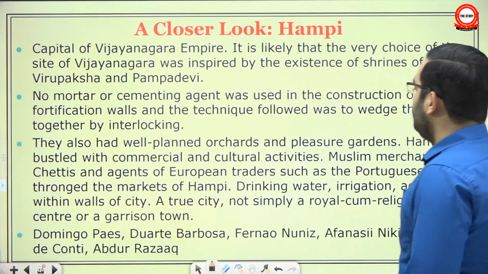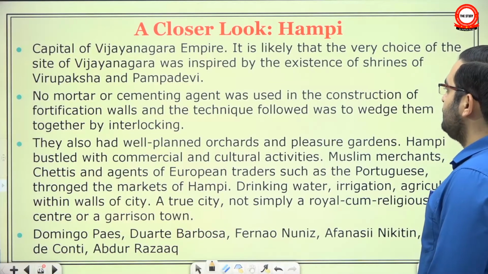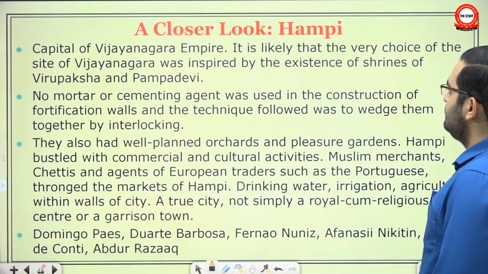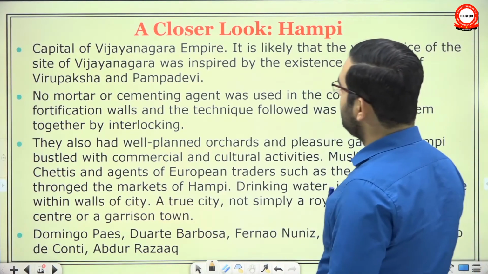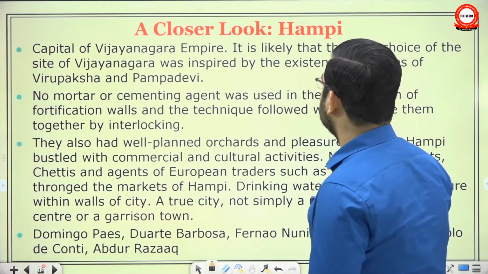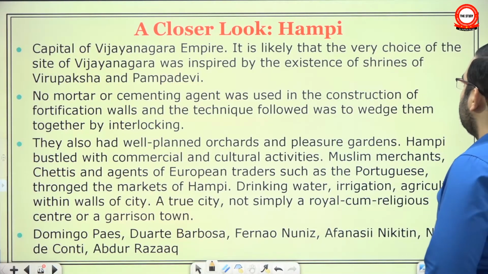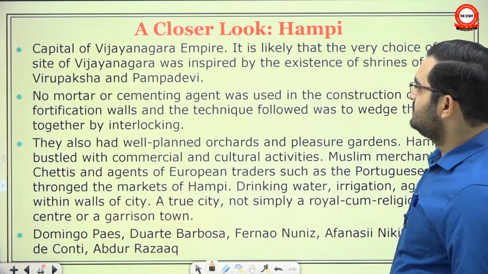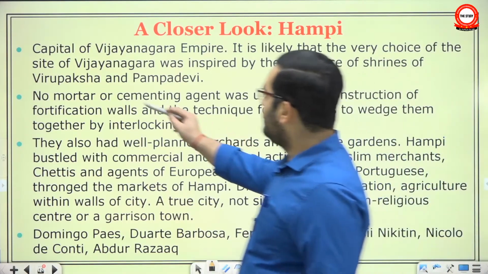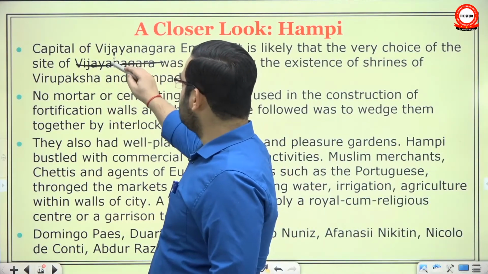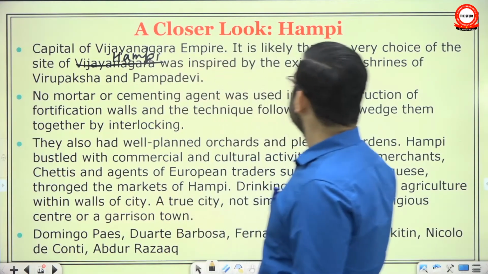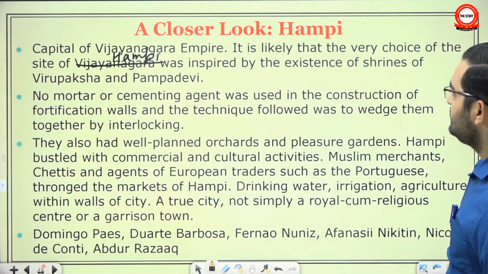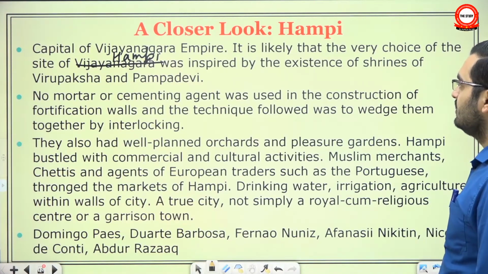Okay. Now we are going to look into three examples: Hampi, Masulipatnam and Surat. Now it was the capital of Vijayanagar Empire. We will study Vijayanagar Empire in more detail in 12th class, medieval. It is likely that the very choice of the site of Vijayanagar, or rather I should have said Hampi here, not Vijayanagar. Vijayanagar was the empire. Hampi was inspired by the existence of shrines of Virupaksha and Pampa Devi.